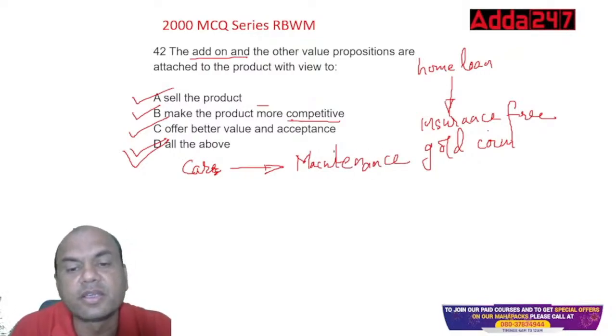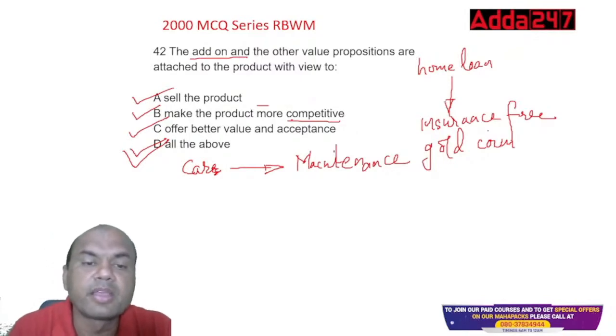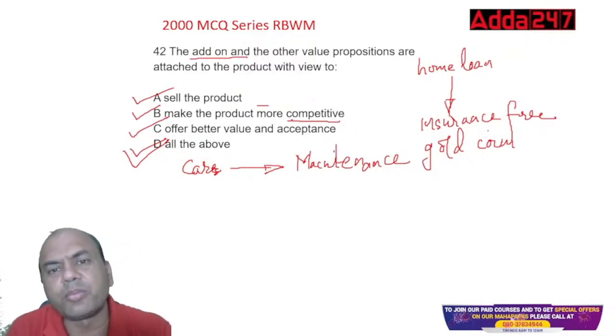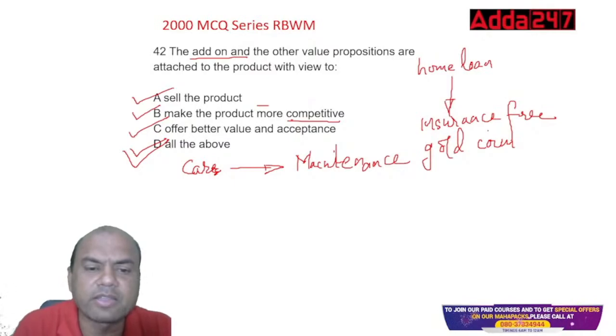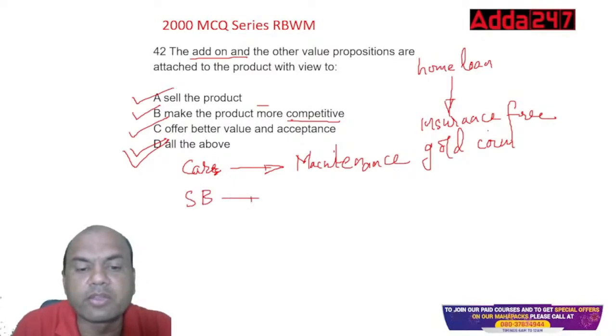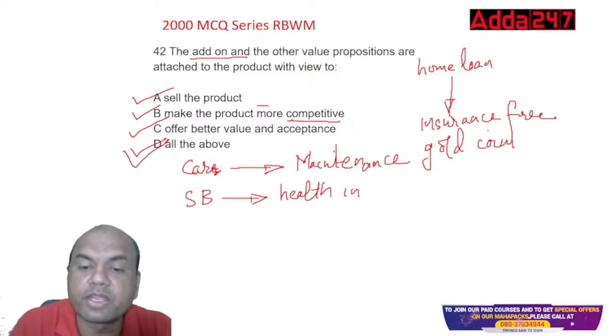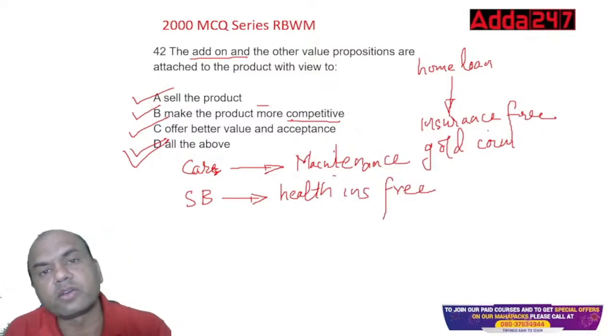After sales, maintenance free, and many other things. In your bank also, nowadays banks are saying open a savings account with us and we will give you health insurance free for 1 year. So these are all add-ons.